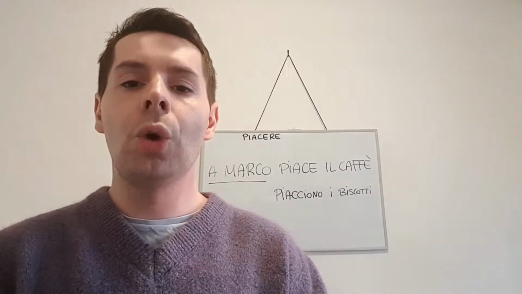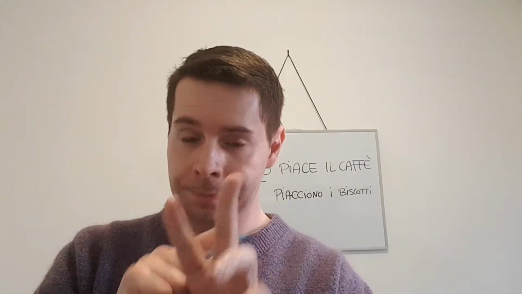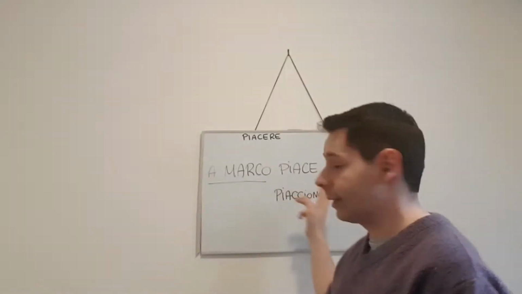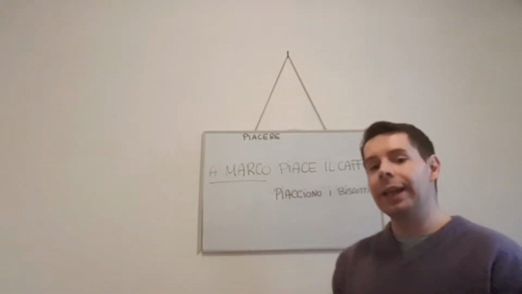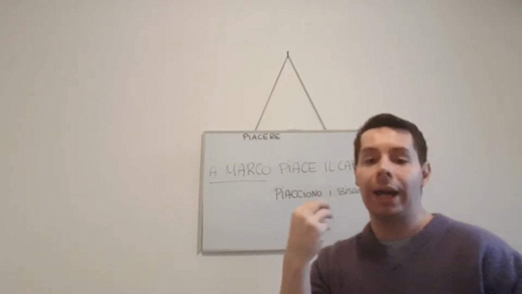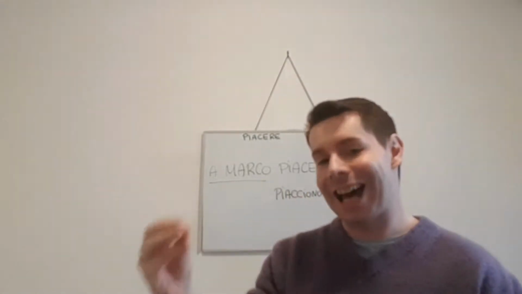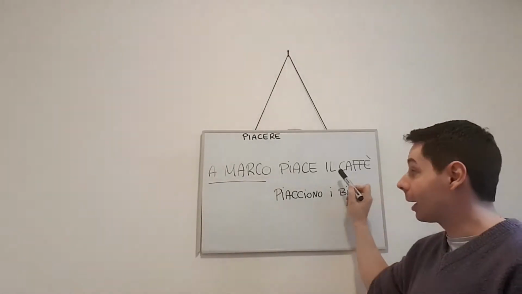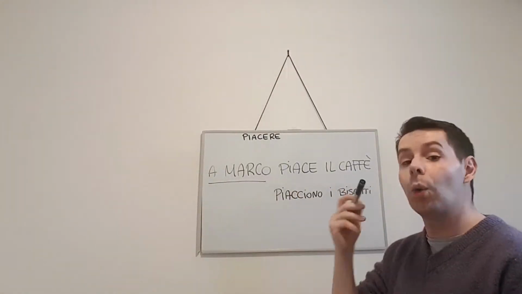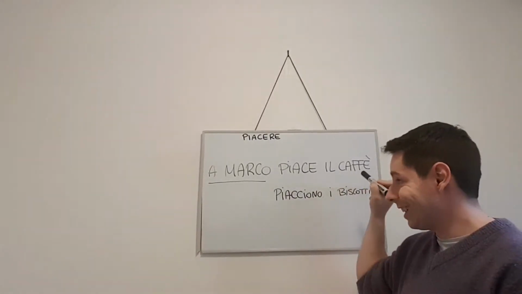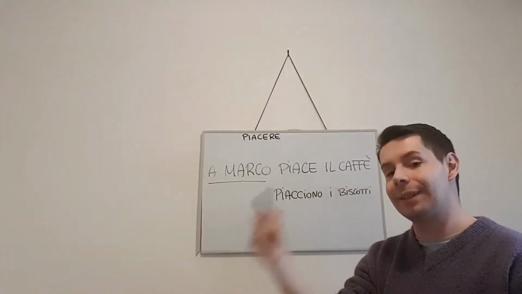So we have to understand two principles. First, what is the subject of the sentence? The subject can be an object or someone who or which is liked. In this case, coffee, because Marco likes what? Coffee. So coffee in the Italian structure is the subject.